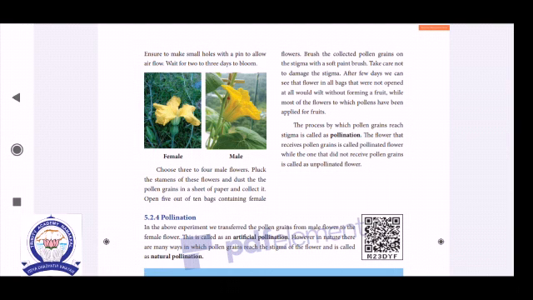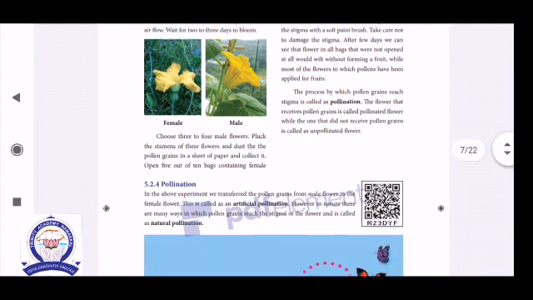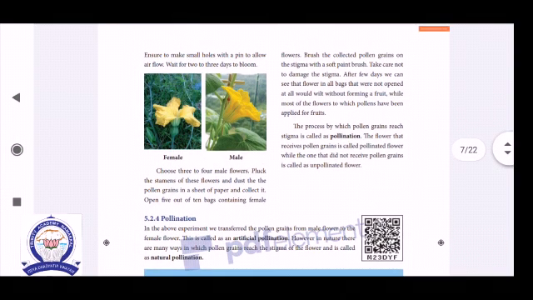These stamens we can remove by hand with a scissor, removing the anther. That process is called emasculation. Emasculation means removing the anther before fertilization. This method is commonly called cross pollination or artificial pollination. Artificial pollination, for example in the pumpkin flower.